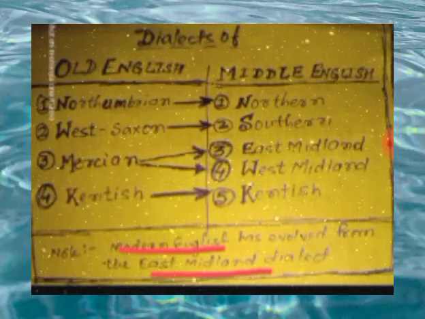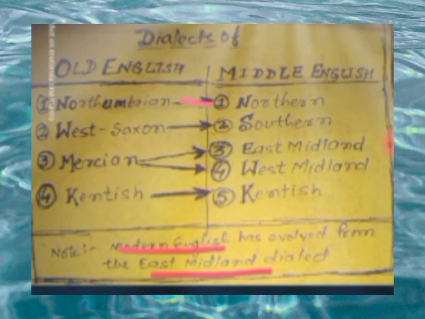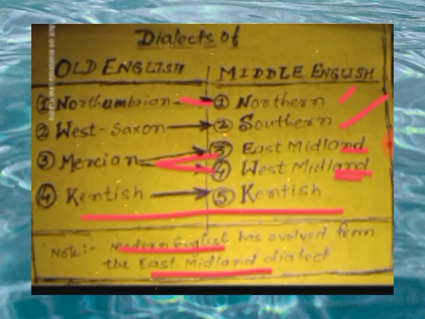Through this chart I can show you again: Northumbrian was there, that has been changed into the Northern dialect of Middle English, and West Saxon has been changed into the Southern dialect of Middle English. Mercian of Old English had been divided into 2 parts, named East Midland and West Midland. And Kentish remains the same. Whatever was Kentish in Old English, the same remains in Middle English.